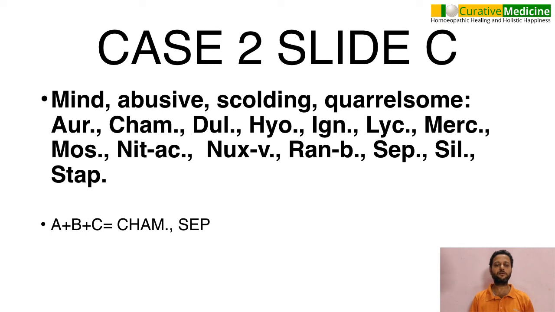He is extraordinarily abusive, scolding and quarrelsome by nature, not only after the acute complaint, but by nature. He is very abusive, scolding and quarrelsome. Putting this together, the remedy that came was chamomilla and Sepia. So now I am stuck at this point. When I use 3 rubrics, usually one remedy comes. There are instances where more than one remedy comes, where I have to decide what to do.